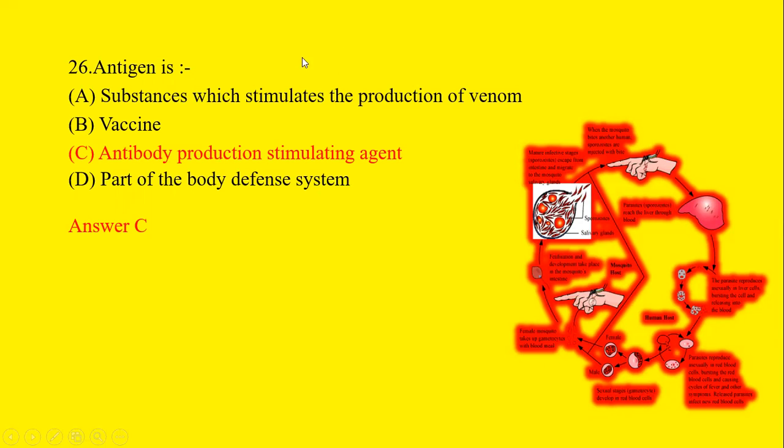Antigen is a substance which stimulates the production of first, venom, second, vaccine, third, antibody production stimulating agent, and fourth, part of the body defense system. We know that antigen is a substance which produces antibody production in the body. So it is an antibody production stimulating agent.